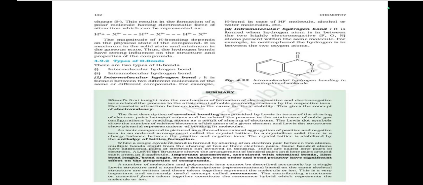This is a very important and extremely useful concept called resonance. The contributing structures, or canonical forms, taken together constitute the resonance hybrid, which represents the molecule or ion.